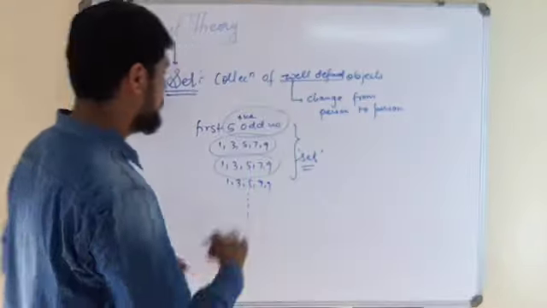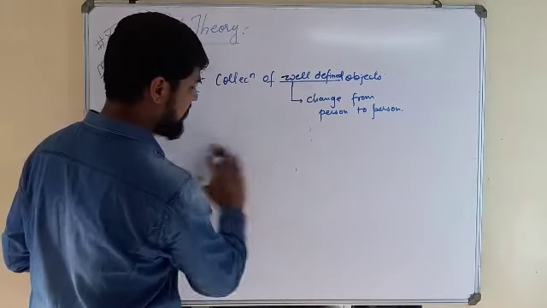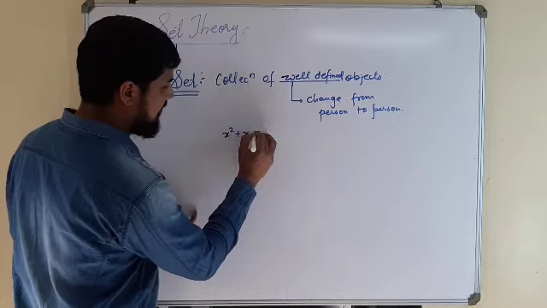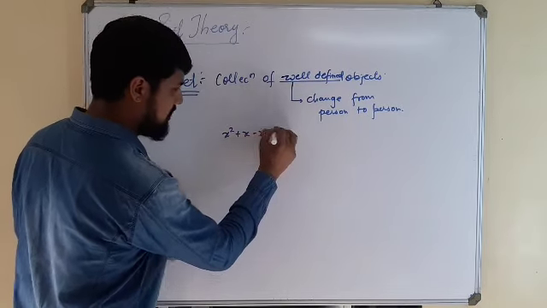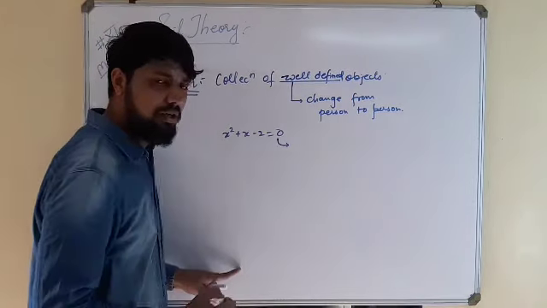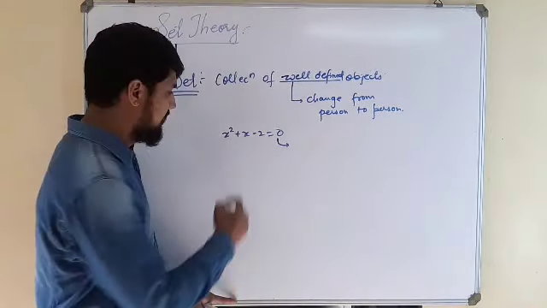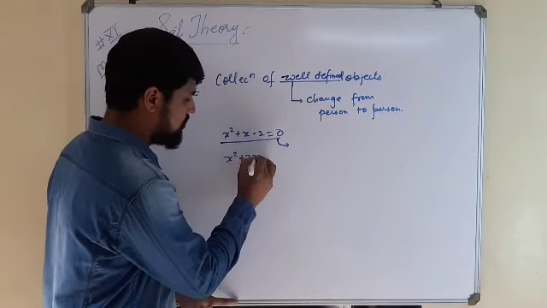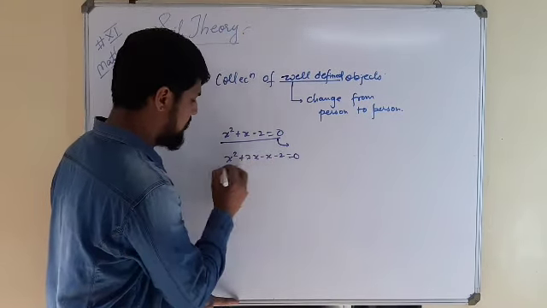Suppose I ask you to find the solution of x square plus x minus 2 is equal to 0. If I say, whatever is the solution of this question, make a set of it. This is a quadratic equation, x square plus x minus 2 is equal to 0.